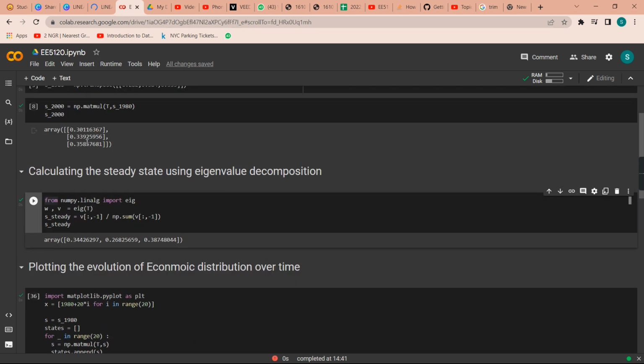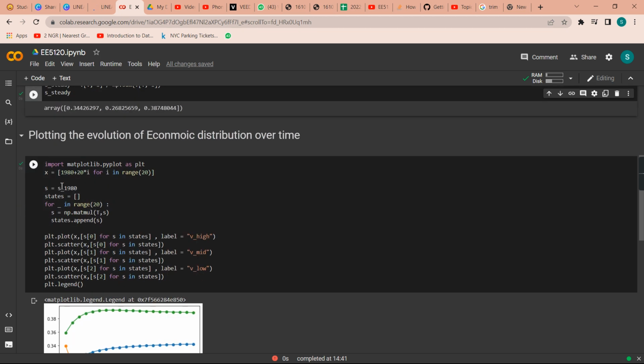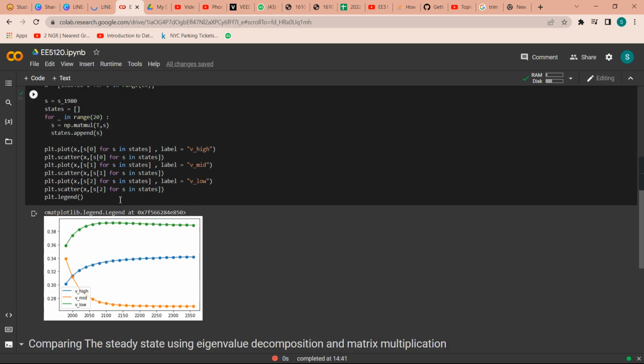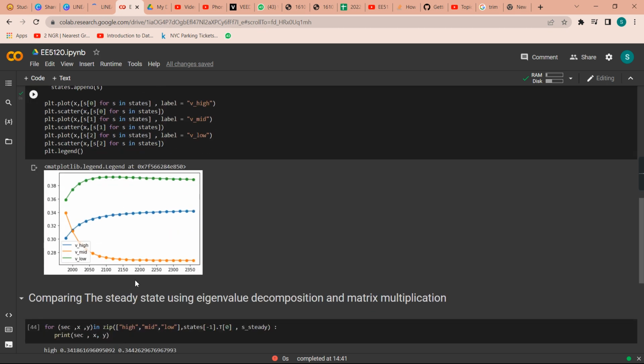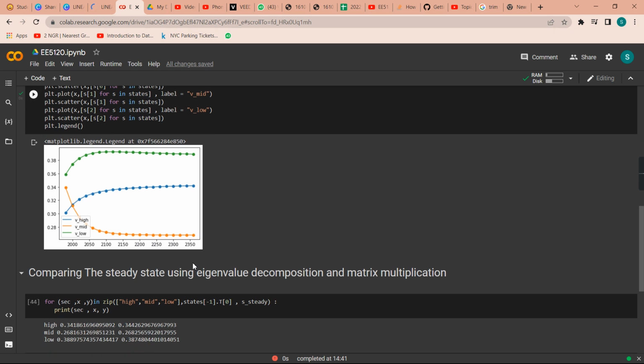Now we'll recursively multiply the transition matrix to the initial state vector, as mentioned here, and see the evolution of the economic distribution over time. Once we plot the results, we see that the economy indeed is twin peaked, as the proportion of countries in the low bracket saturates to 0.38 and the proportion of countries in the high bracket saturates to 0.32, whereas very few countries remain in the middle economy bracket.